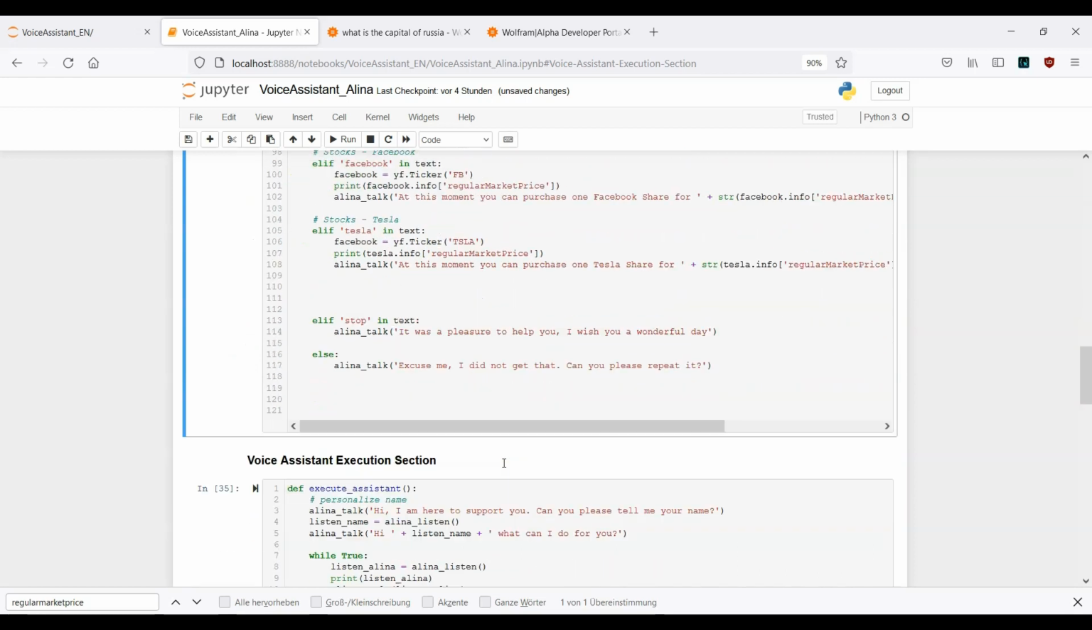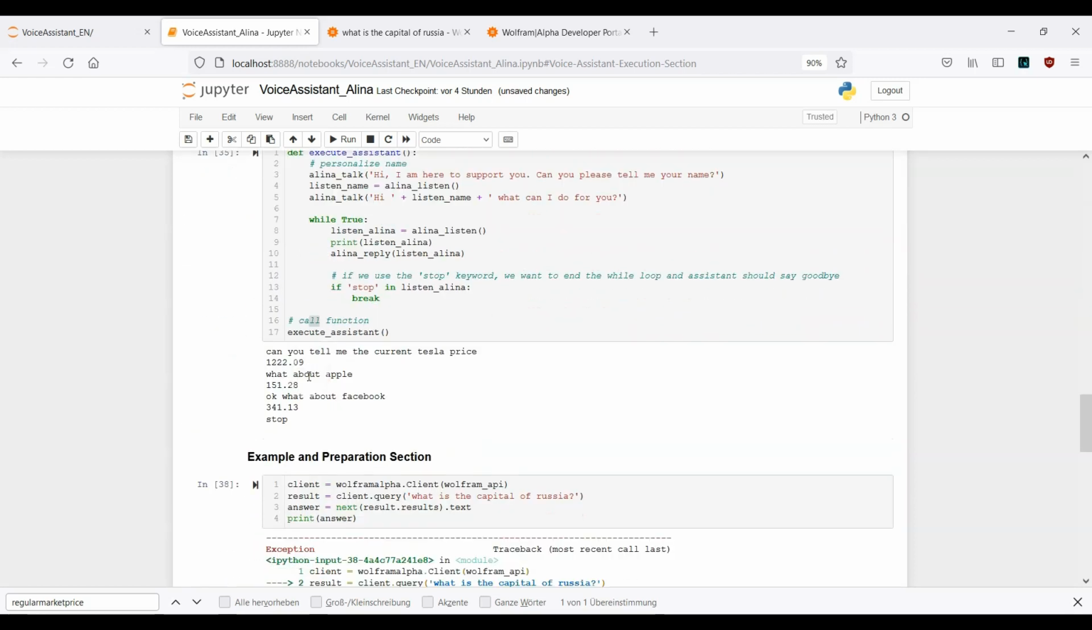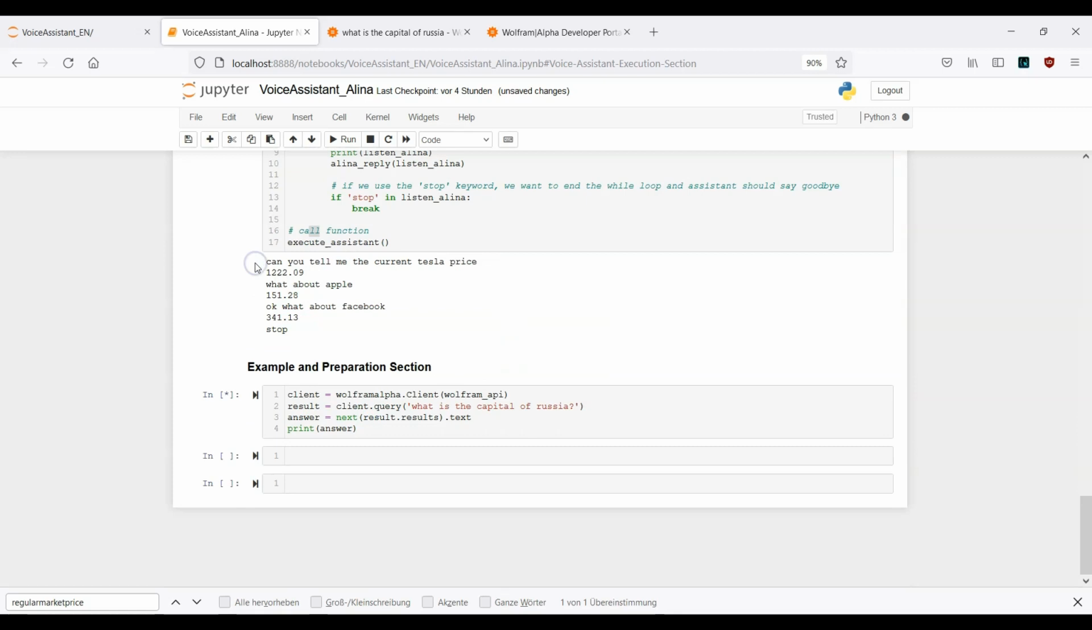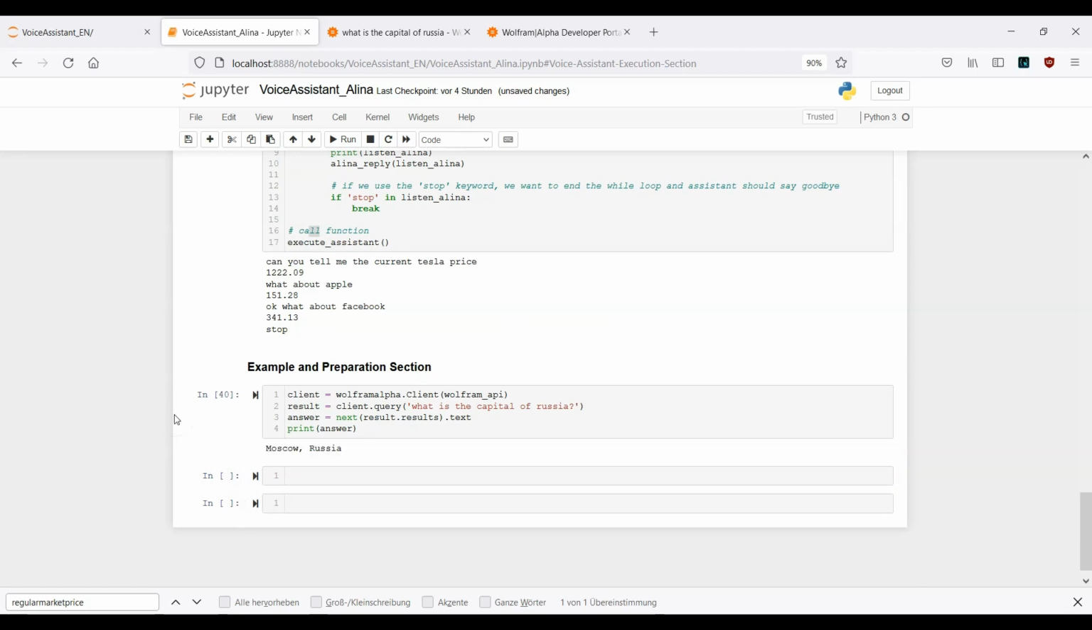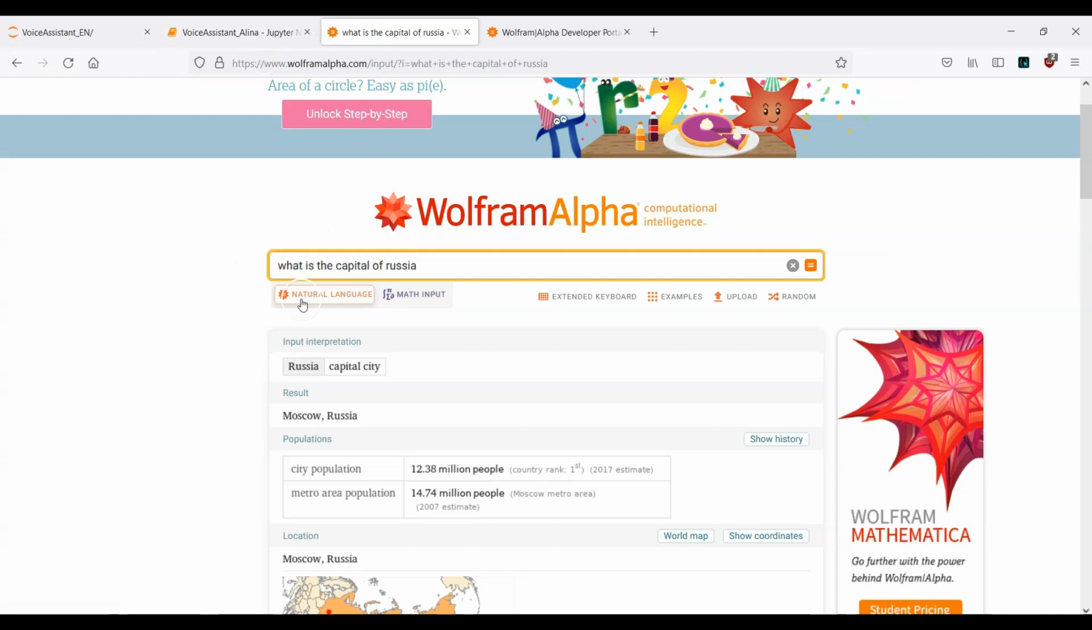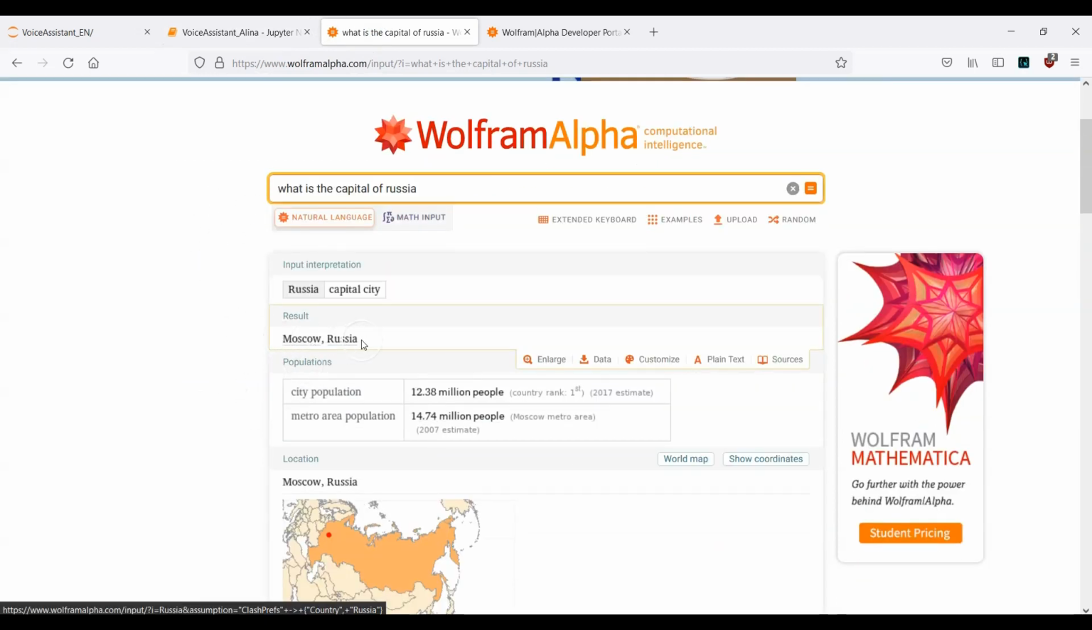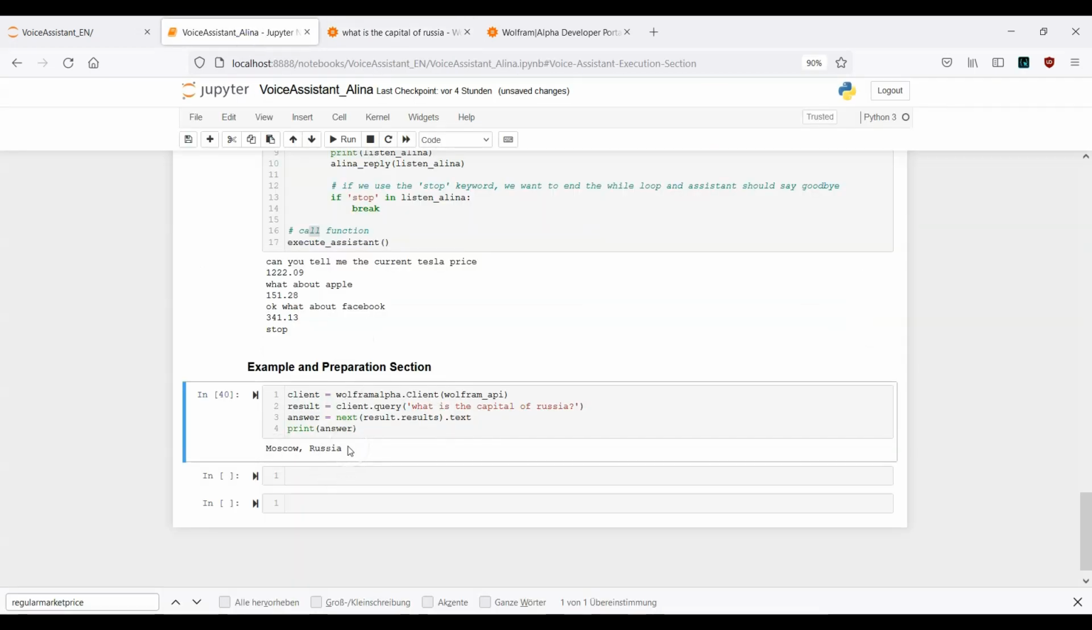So let me just run the cell again and run this one. Let me see what happens here. Okay, now this should actually work. It takes a little bit. And now you see here, this is what we want to see. Moscow, Russia. And on this website here, you see Moscow, Russia. So here we have the access to this data, but in our notebook. And this is what we actually want to have.